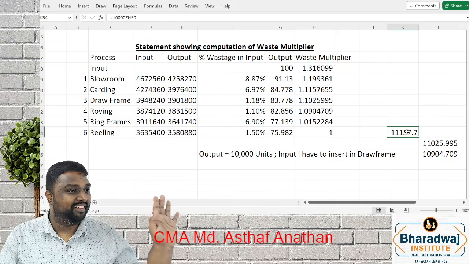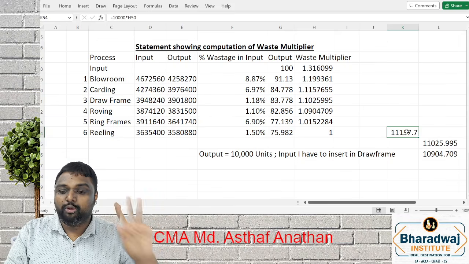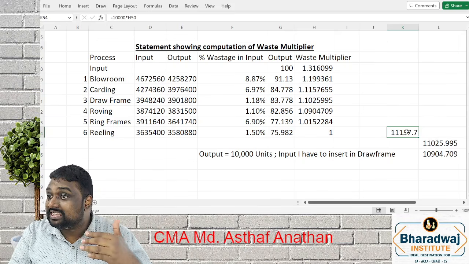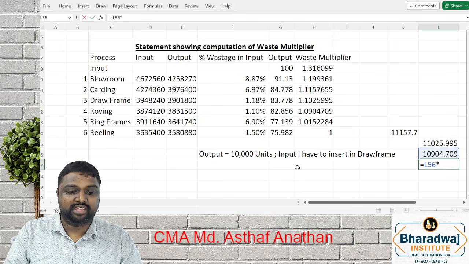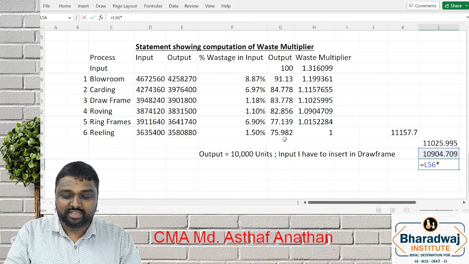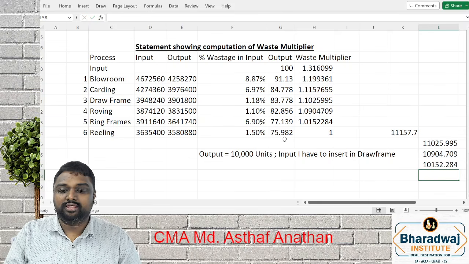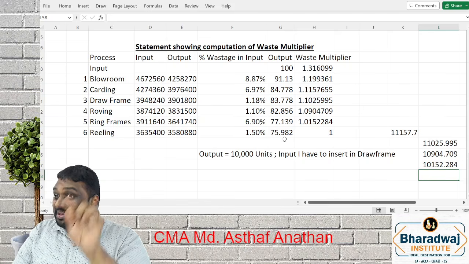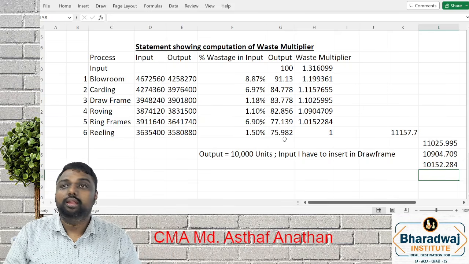Answer is over. That is, if you want 10,000 output, the input you have to give in draw frame is this. This is the answer. But we are counter checking whether it is correct or not. Now we are in which stage? Ring frame. What is the wastage in ring frame, my dear friends? 6.9. So if you reduce the 6.9, are you getting this 10,152? Yes or no? Please take your calculator and give the percentage. Yes or no?